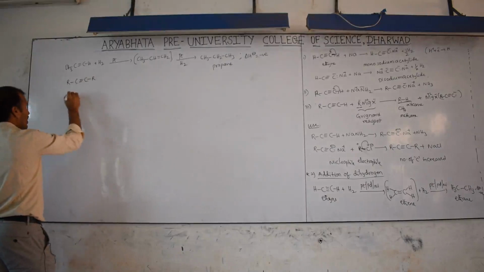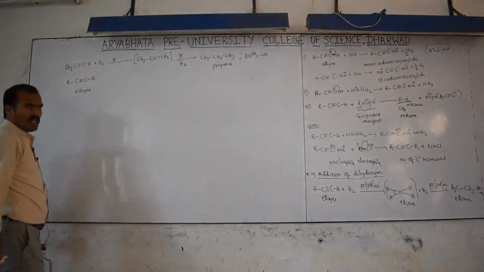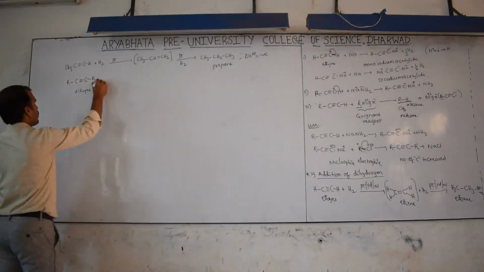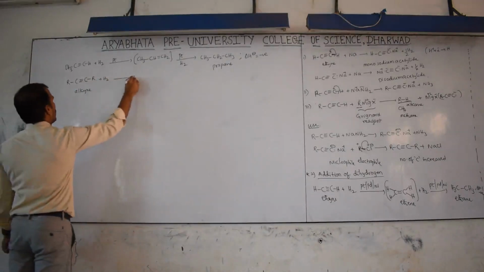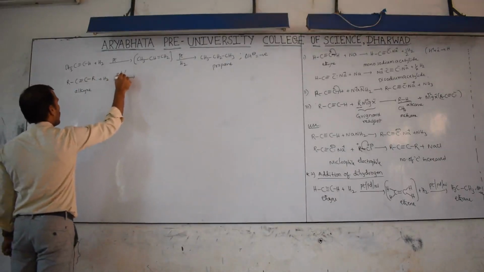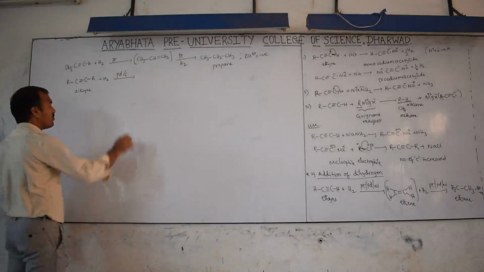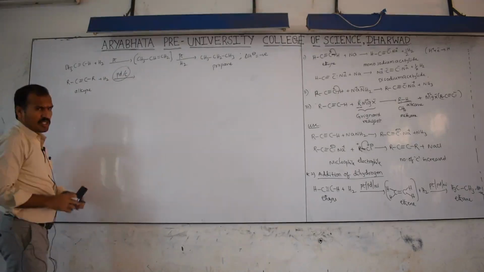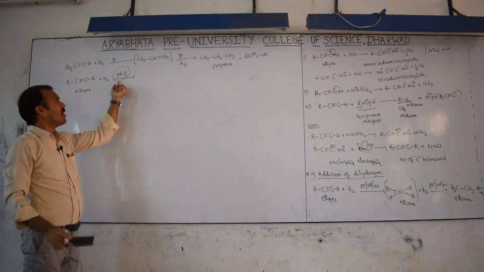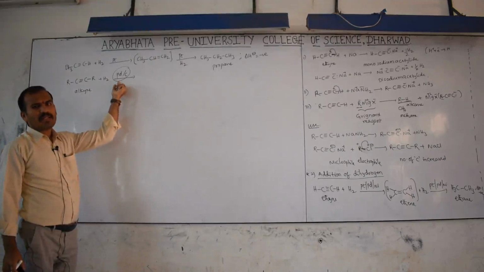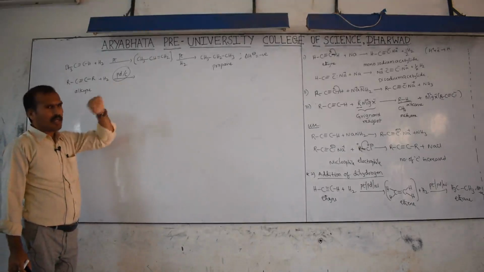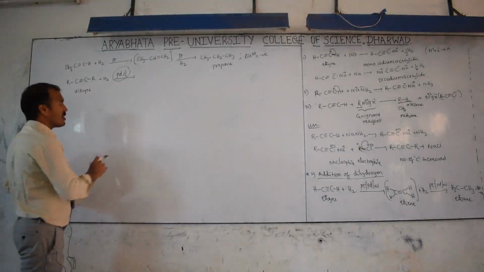Now I am taking here R, C triple bond C, R. This is an internal alkyne, a general example. This general alkyne reacts with hydrogen in presence of palladium and carbon. What is its meaning? Partially deactivated palladized charcoal. This is already given; it is called Lindlar's catalyst.